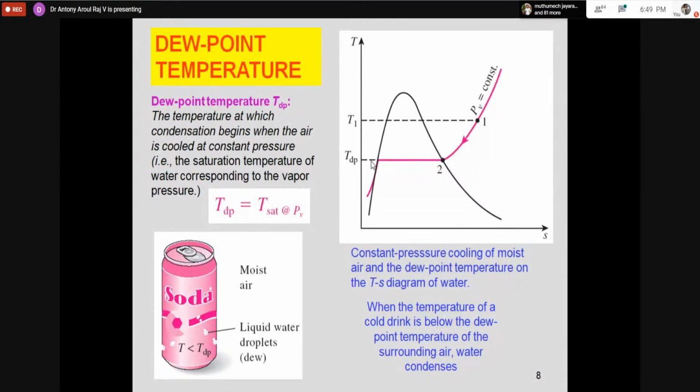So what is the significance of that? It means that at Chennai we have a high dew point temperature. A small reduction below the dew point temperature, and immediately water will be condensed.